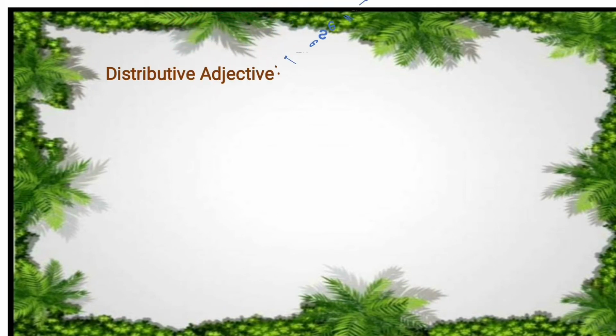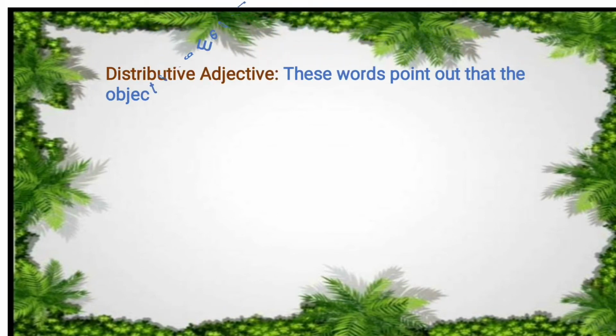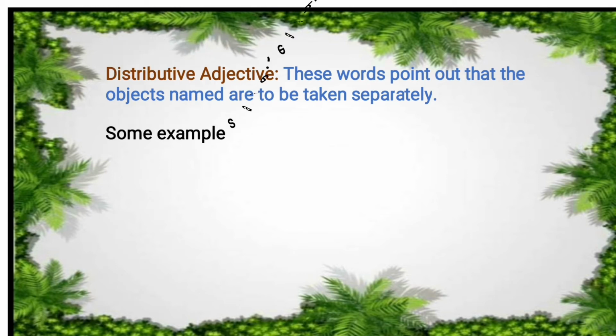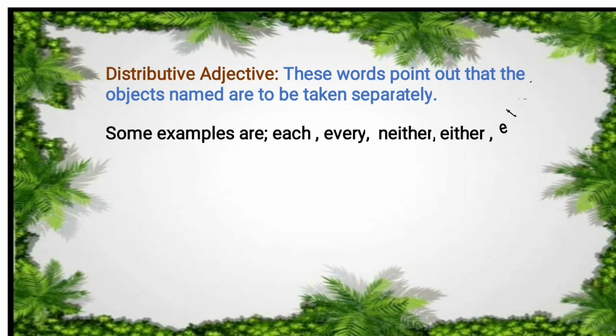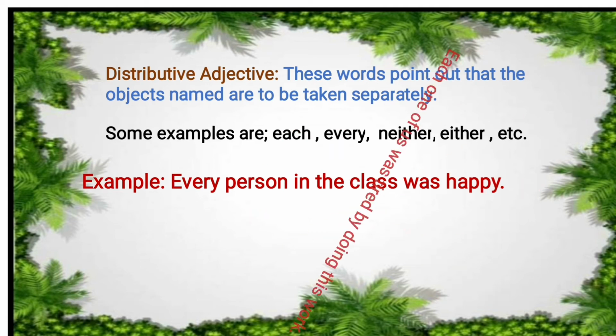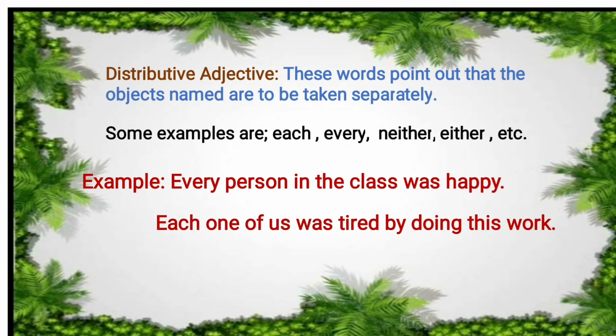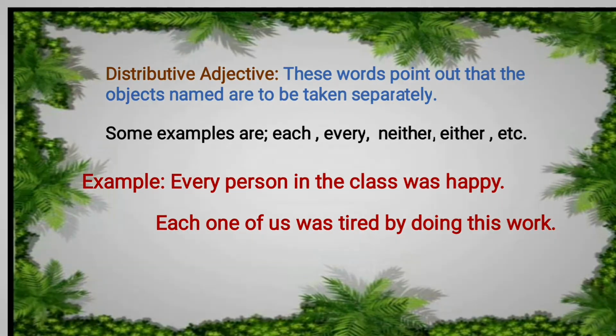Now, another kind of adjective, which is the distributive adjective. These words point out that the objects named are taken separately. Some examples are each, every, neither, either. Examples: Every person in the class was happy. Each one of us was tired by doing this work. So, children, in adjectives of number we got a third kind. There are 3 kinds in adjective of number. So the third kind and this kind will match here. No differences in between these 2 kinds.